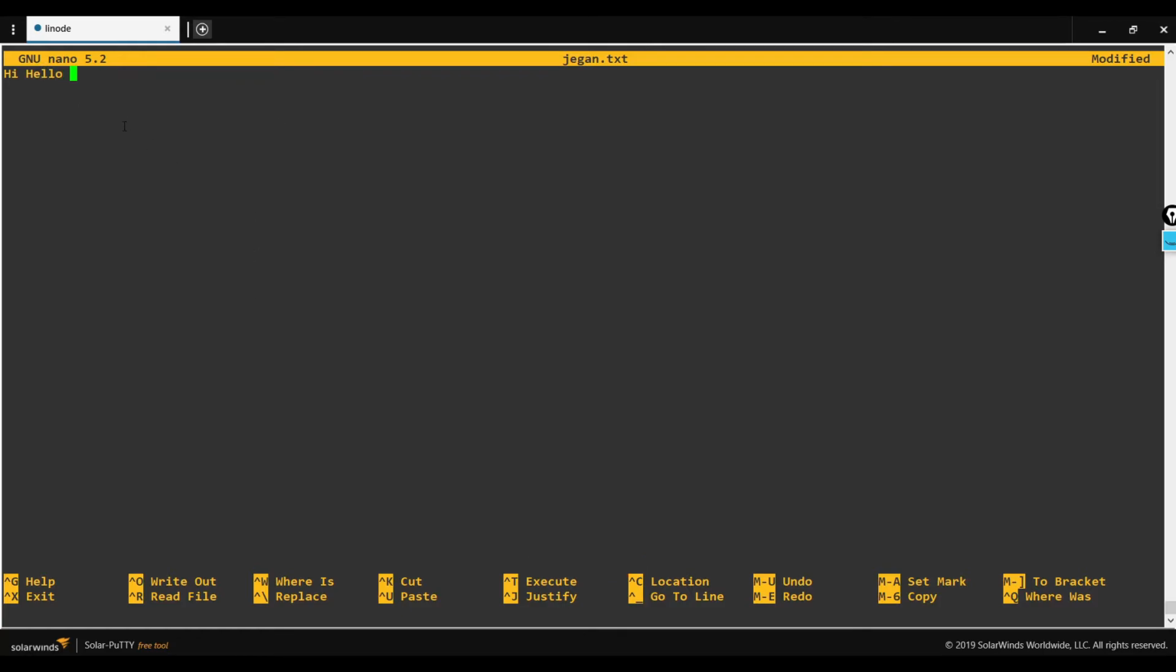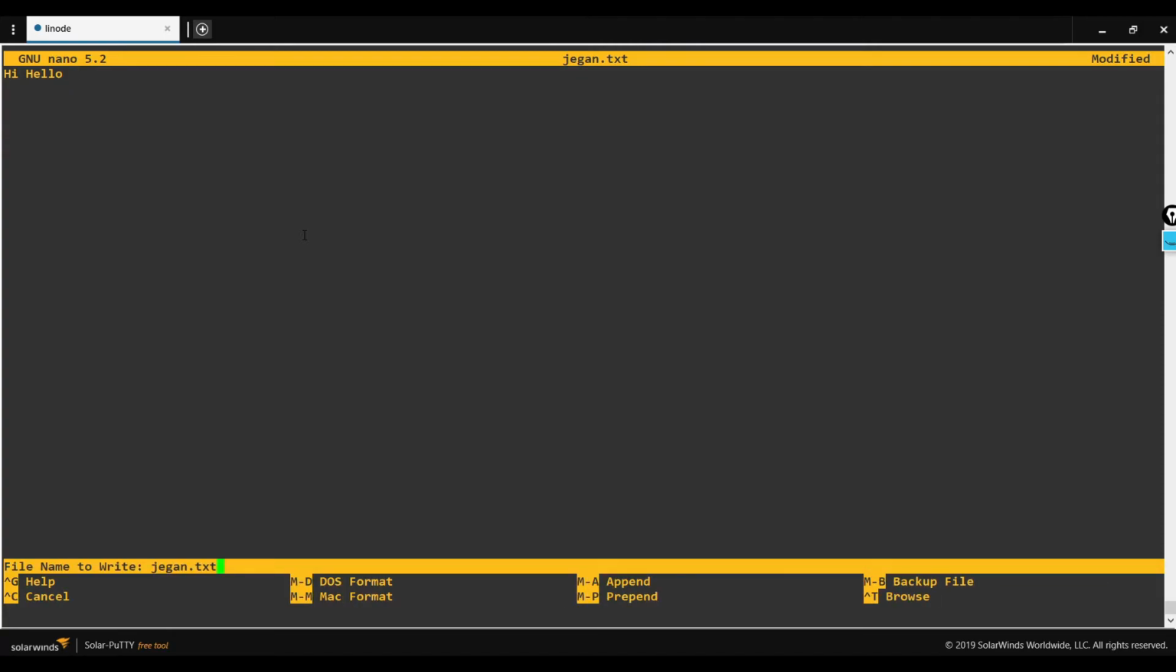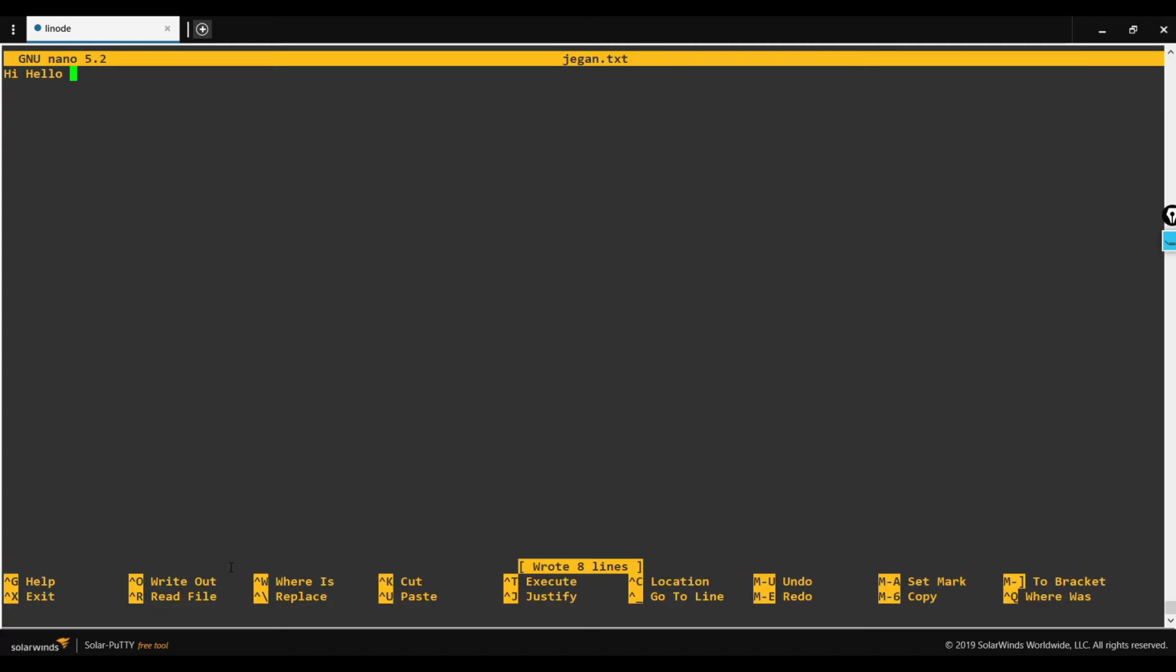When you need to save this particular content, you have to use this caret symbol. This caret symbol depicts the Control button. So you need to press Control and O. It will simply write out the content. Now it is asking me to save this particular content in this file. I am pressing enter. Now it got saved. I need to exit this particular file. I am pressing Control plus X to exit this file.